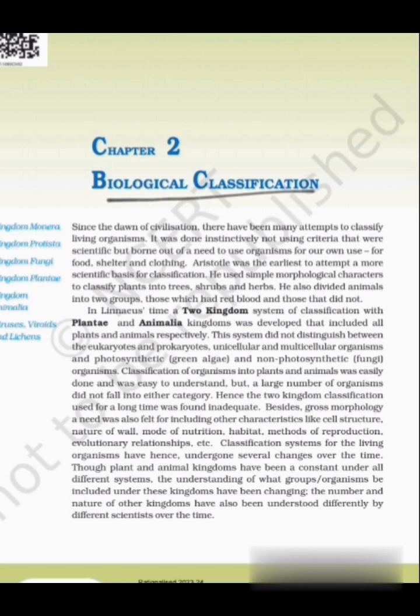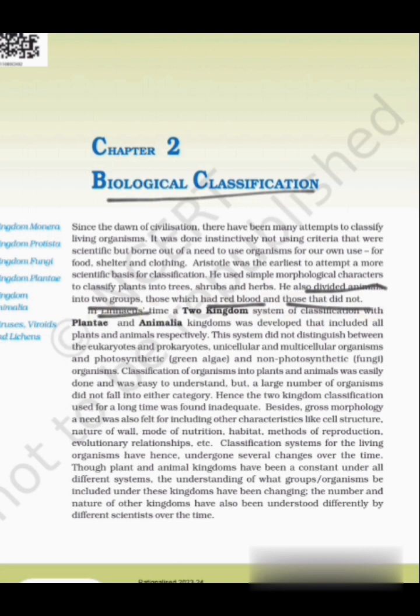Aristotle was the earliest to attempt a more scientific basis of classification. He used simple morphological characters to classify plants into trees, herbs, and shrubs. He also divided animals into two groups, those which had RBCs and those that did not.